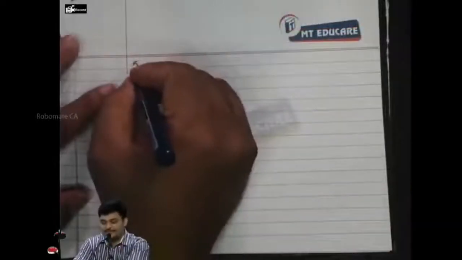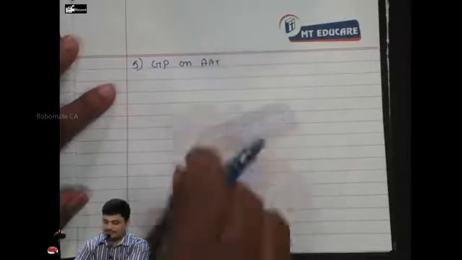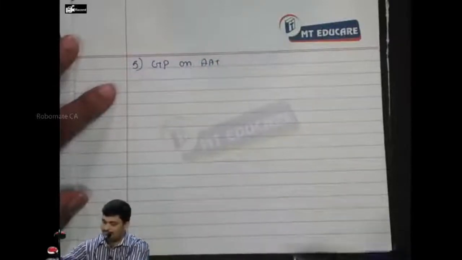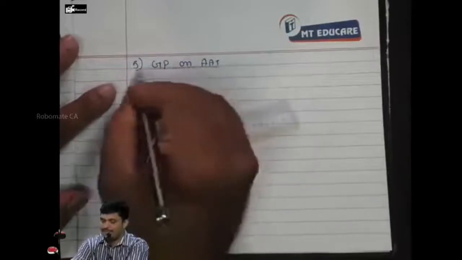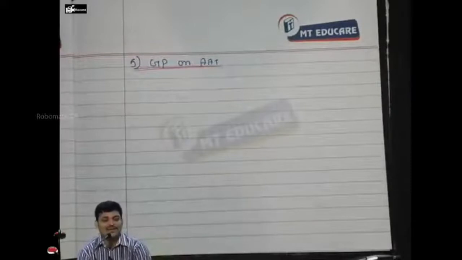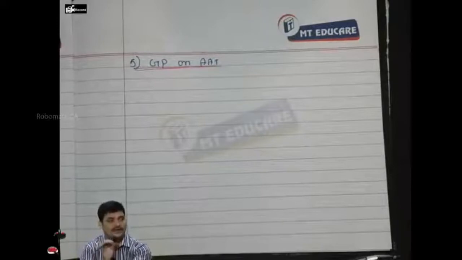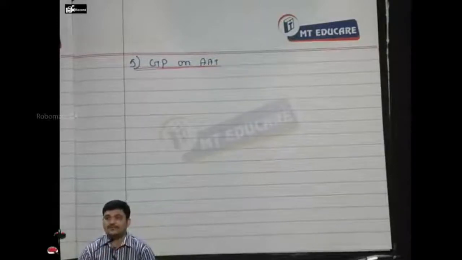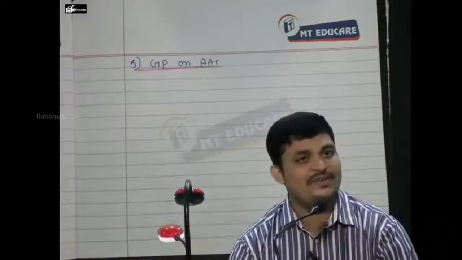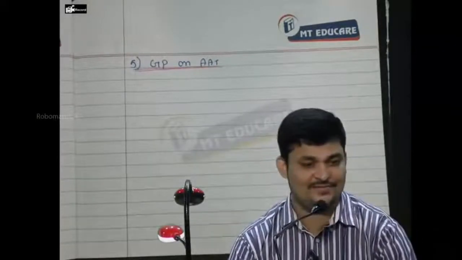Step number 5. GP on AAT. AAT means annual turnover plus or minus trend. We know trend. Everybody? We want annual turnover. Annual turnover means sales during 12 months immediately preceding the date of hire. Usually will be given in the question. But in this problem, annual turnover not given.